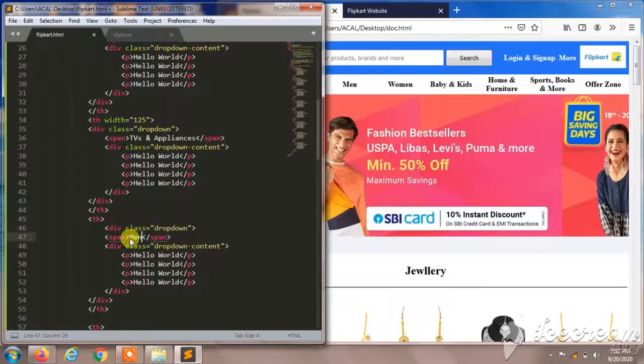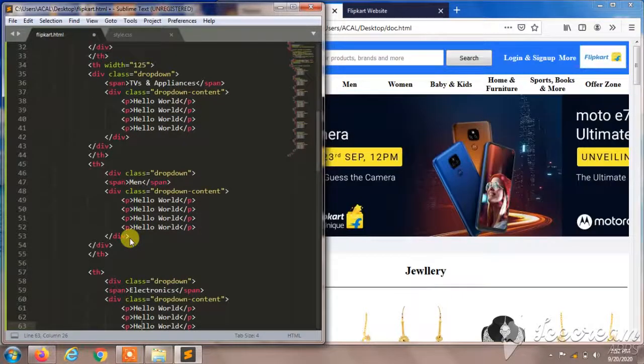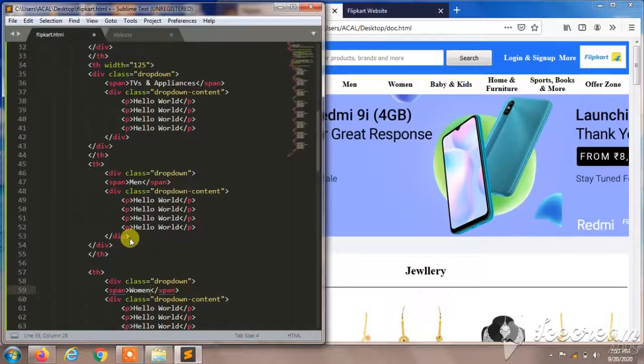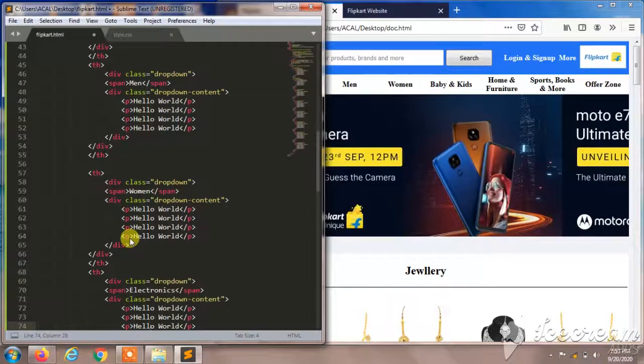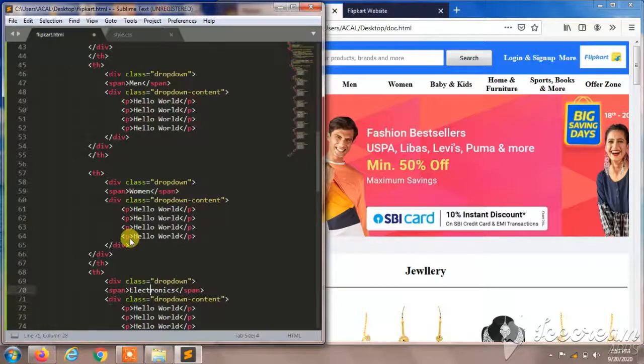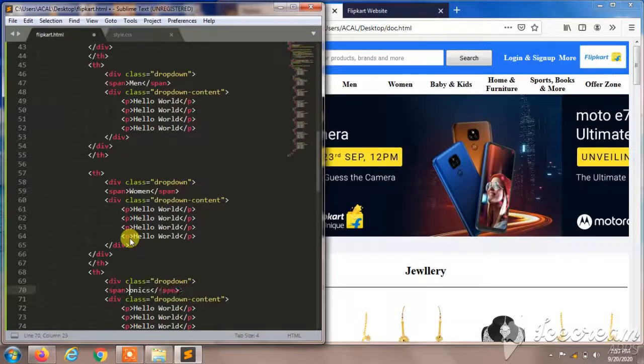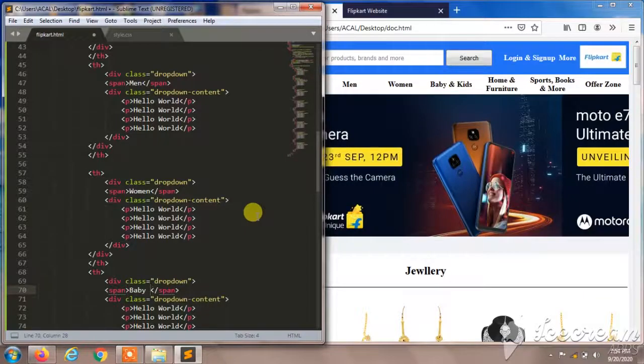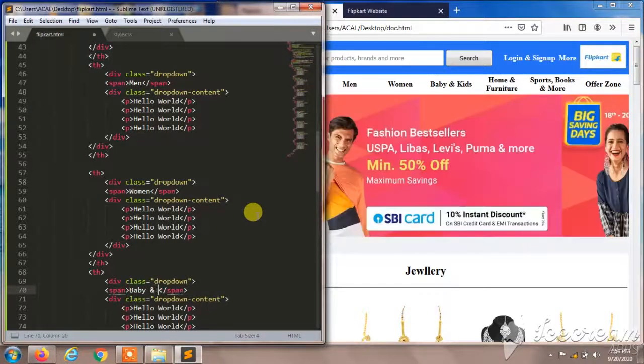Yeah, men, and again here women. It was women, and here it was babies and kids, I think. Yeah, it was babies and kids. I'll type it as babies and kids,